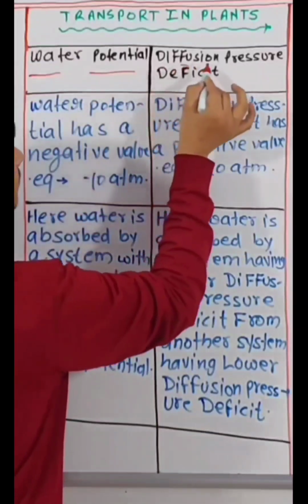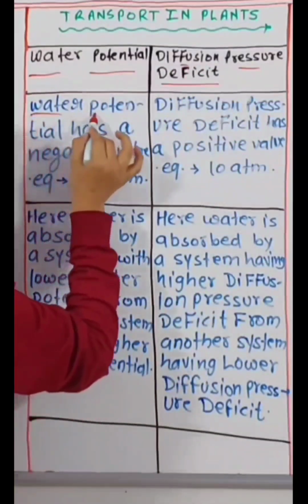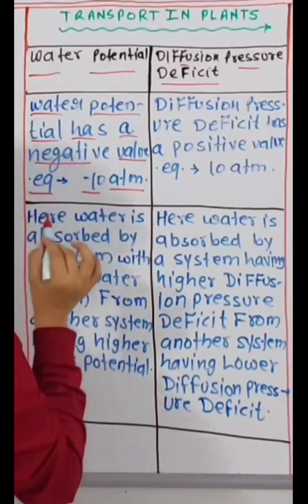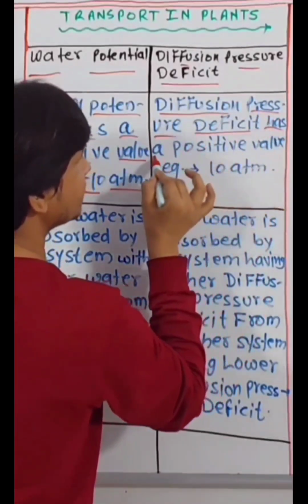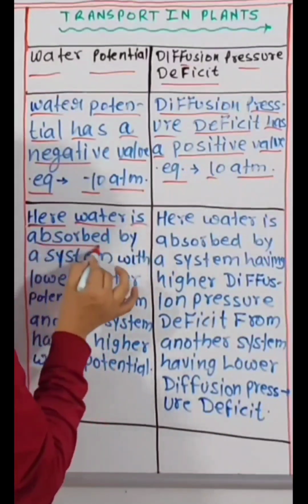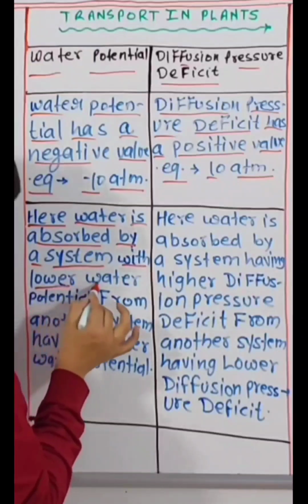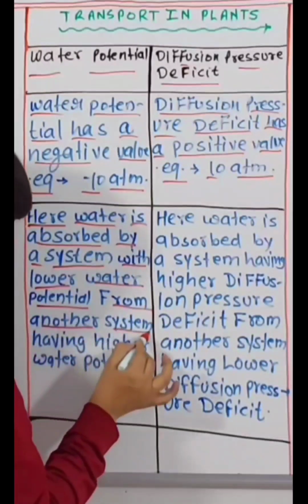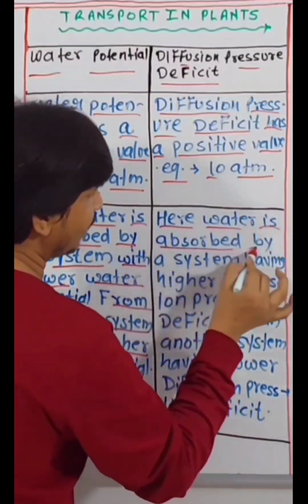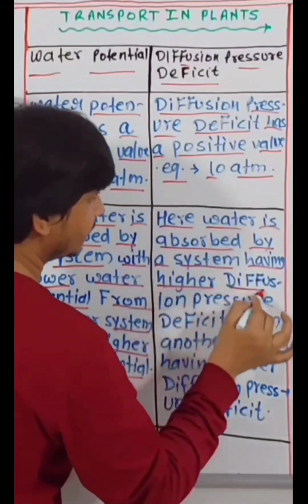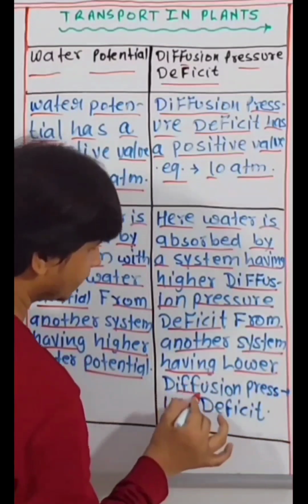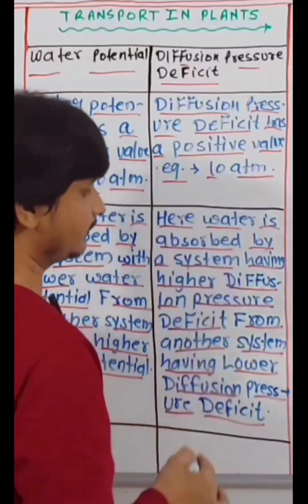Water potential, diffusion pressure deficit. Water potential has a negative value, for example, minus 10 atm. Diffusion pressure deficit has a positive value, for example, 10 atm. Here water is absorbed by a system with lower water potential from another system having higher water potential. Here water is absorbed by a system having higher diffusion pressure deficit from another system having lower diffusion pressure deficit.